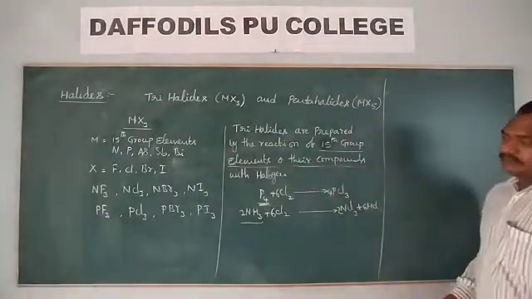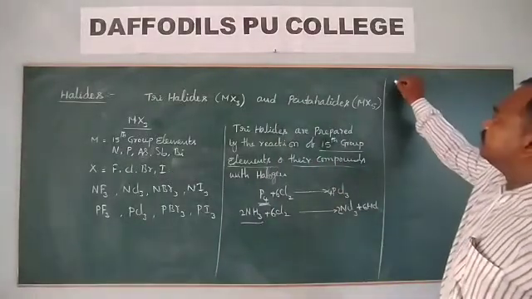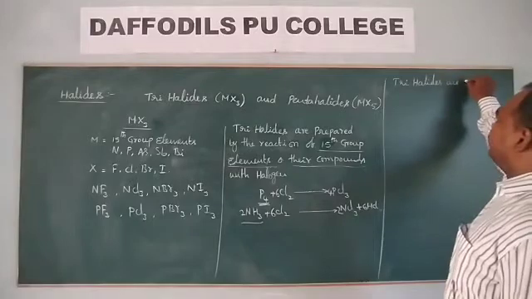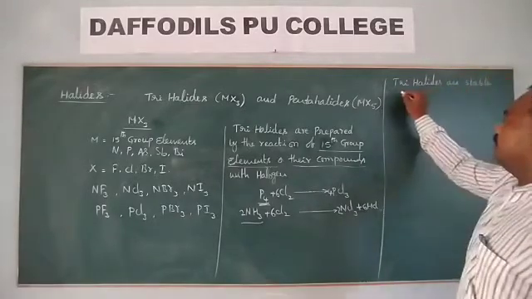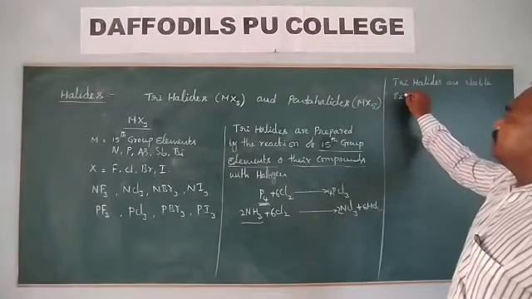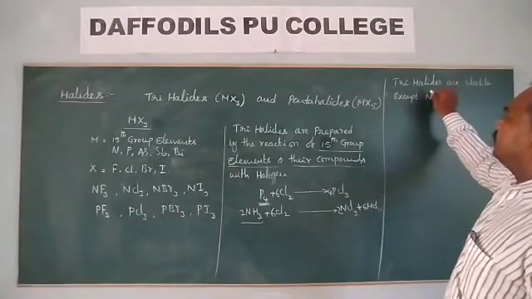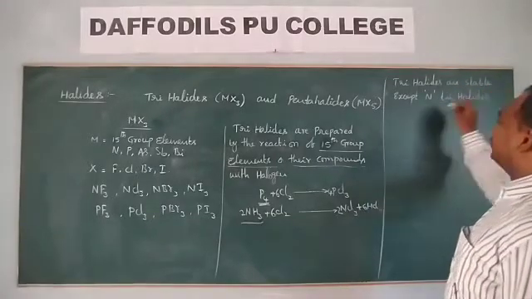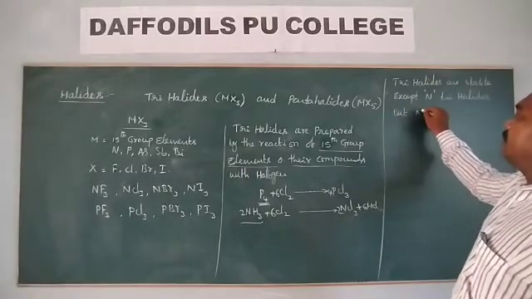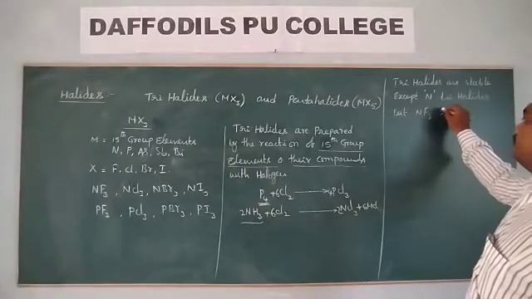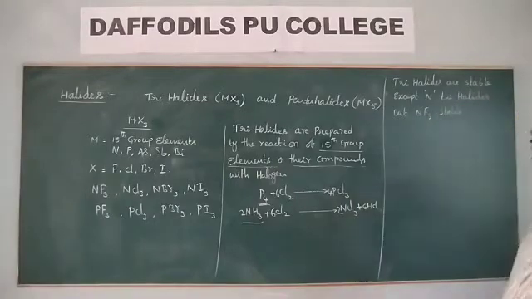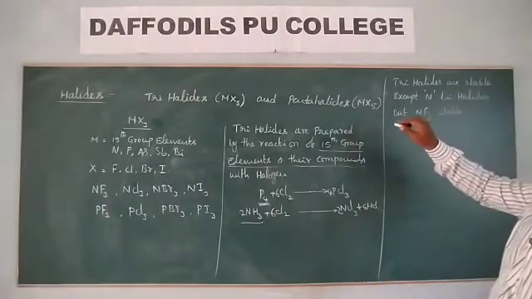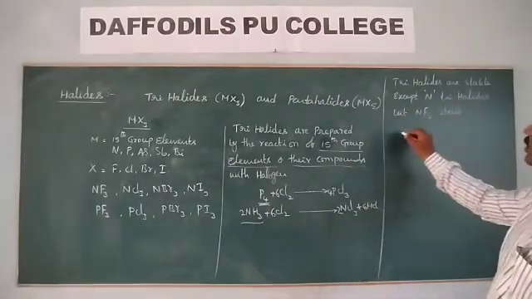Next, properties. Trihalides are stable except nitrogen trihalides, but NF3 is stable. Why are these nitrogen trihalides unstable? We will go through the reasons.